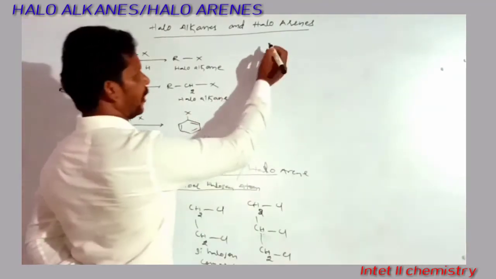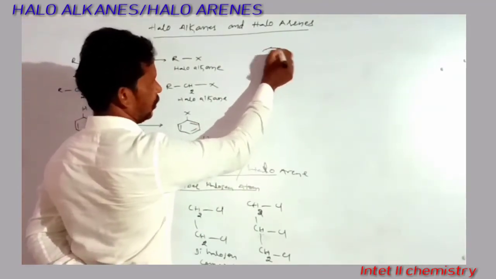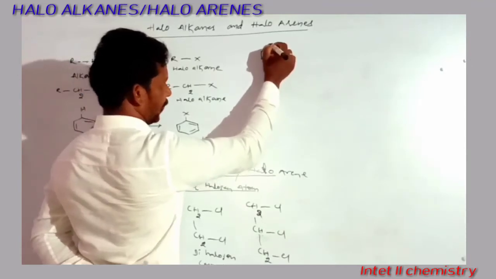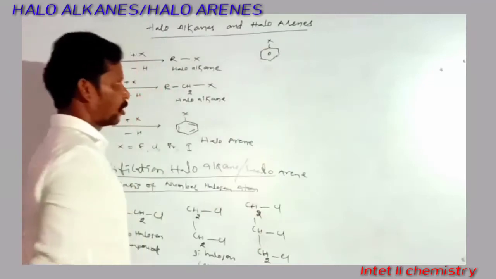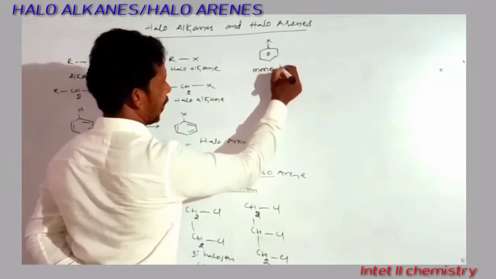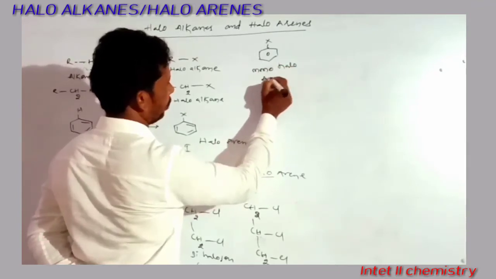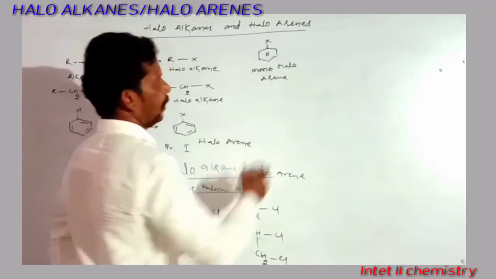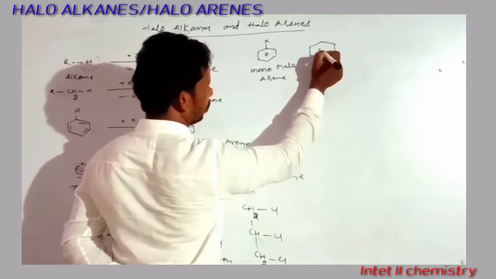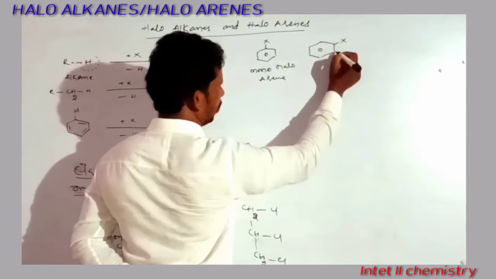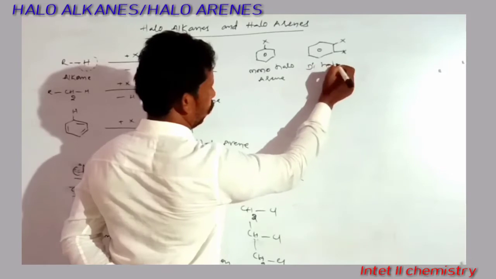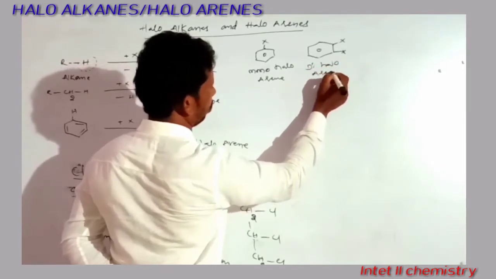We can write the haloarenes the same way. Suppose only one halogen atom is there, like this X. This is a monohaloarene. If it contains two halogen atoms, like this X and X, it is a dihaloarene.